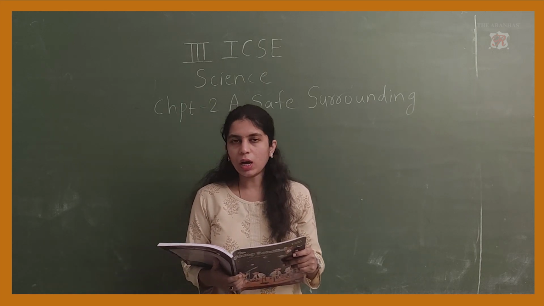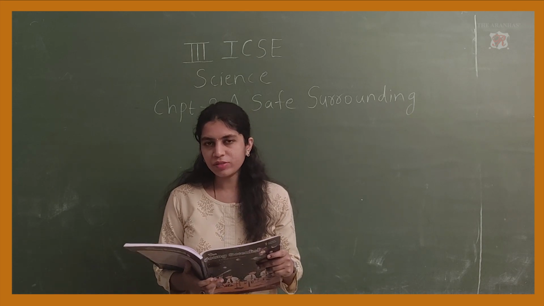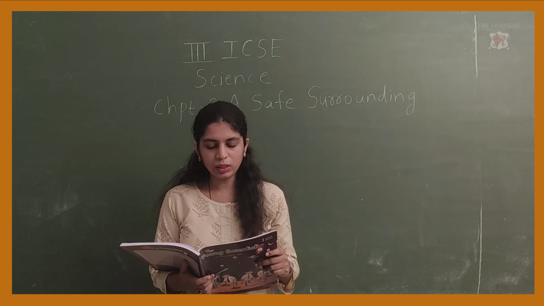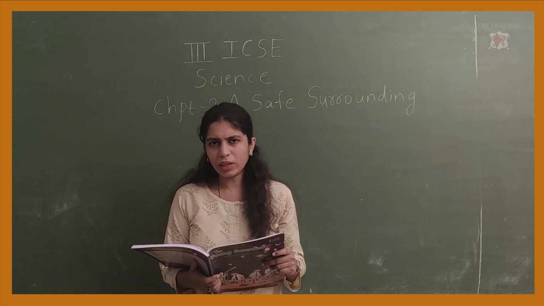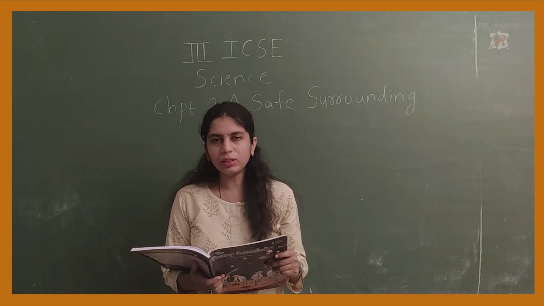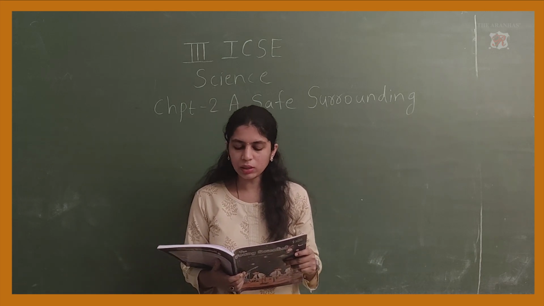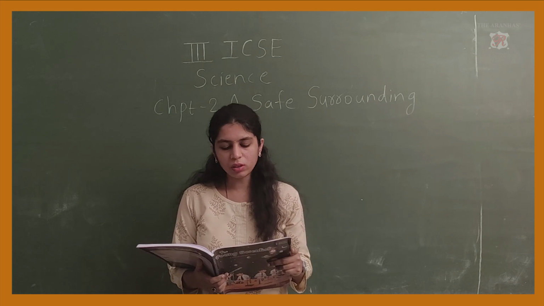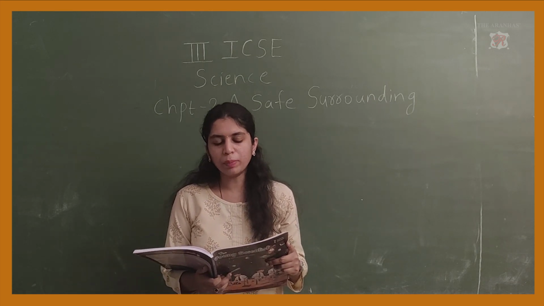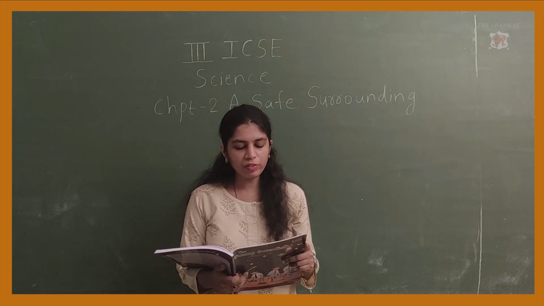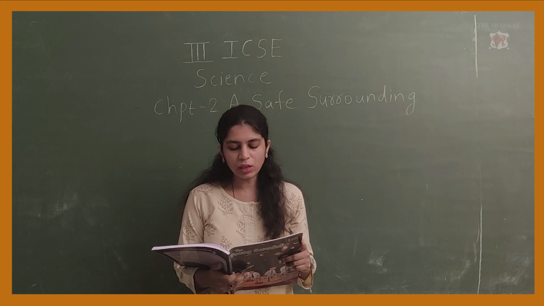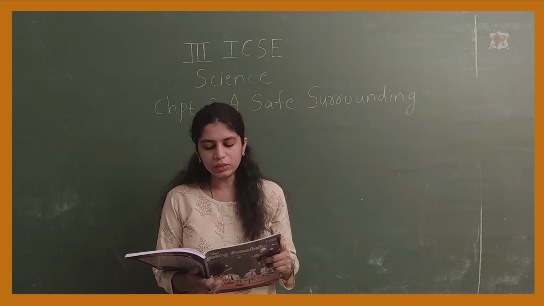Now in our house we need all these things. Knives for cutting vegetables, scissors for cutting paper or thread and any other thing. Blades are there and needles, to stitch something we need needles. So these objects are very sharp and pointed. You can get hurt by them. So you should stay away from all these objects such as knives, scissors, blades and needles.